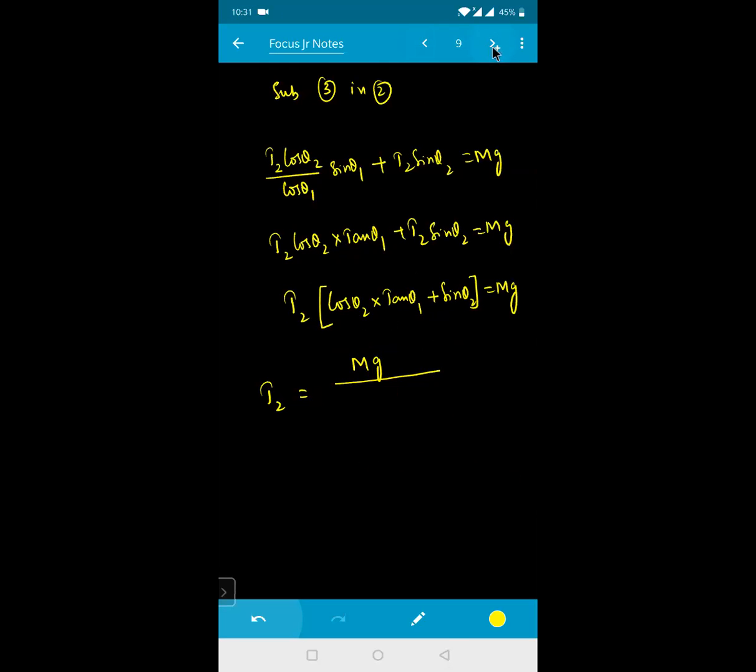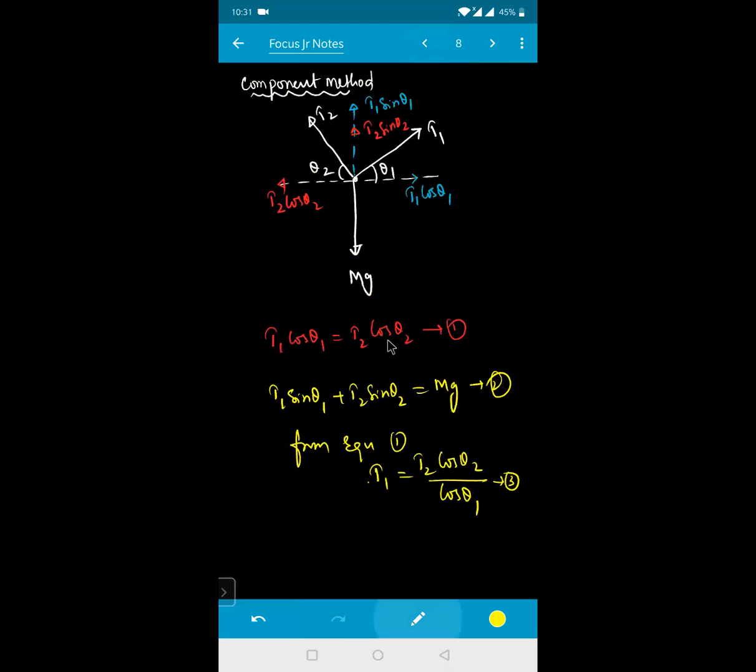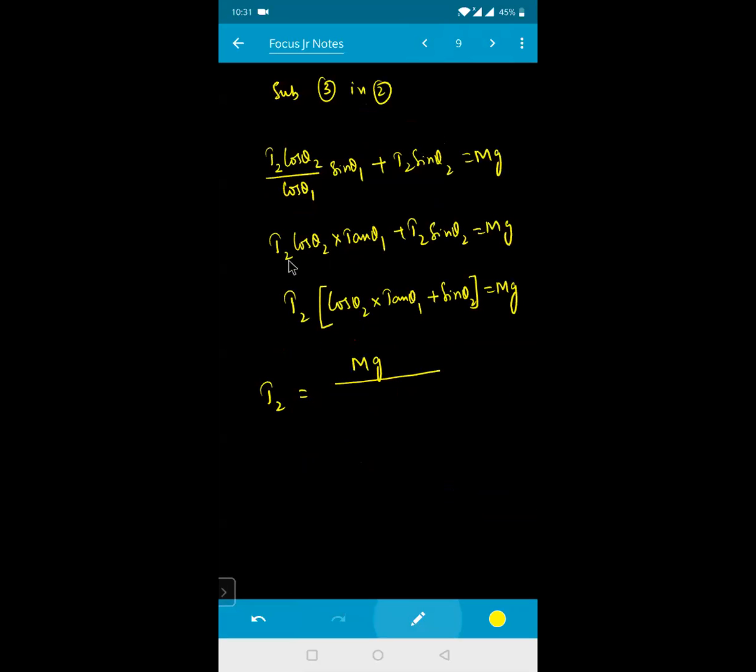T2 into cos theta 2 can be written as, see here from this one, T2 into cos theta 2 is T1 into sin theta 1. T2 into cos theta 2 can be written as what? I'll write here itself. Do this whole calculation, it will simplify easily here. Okay, this is easy. This is T2, this is your tan theta 1 and this one is T2 into sin theta 2. That is equal to mg.